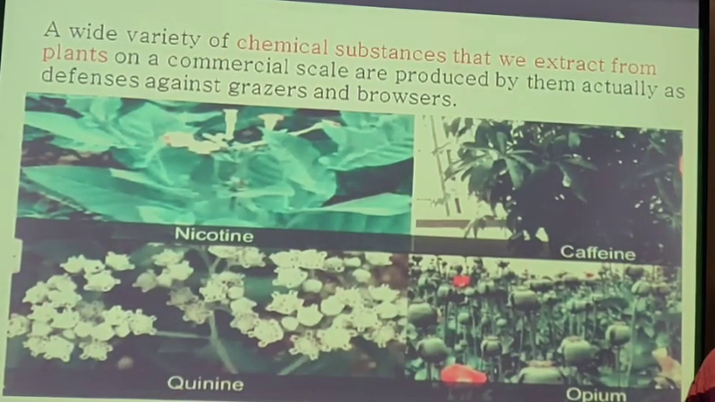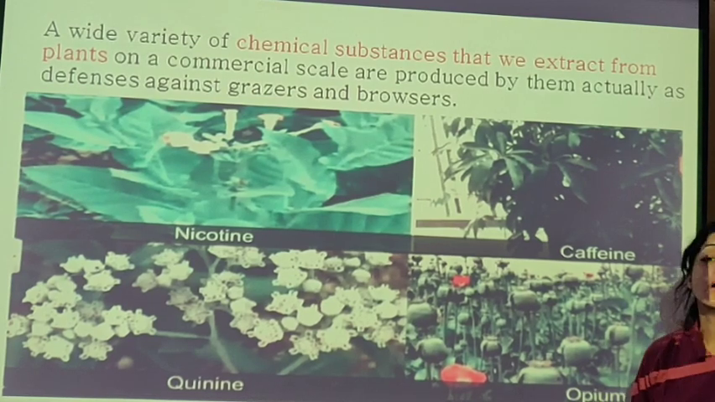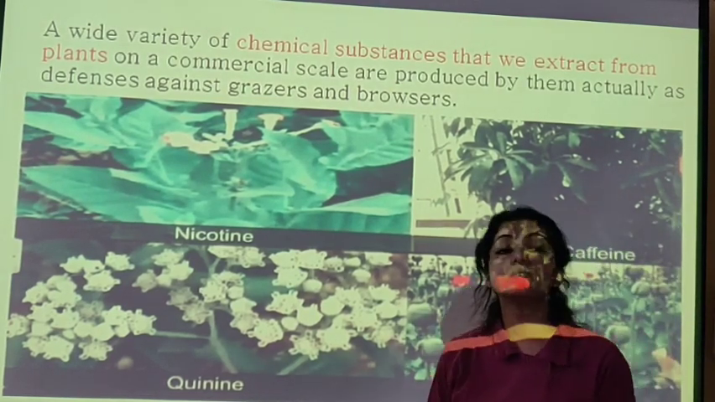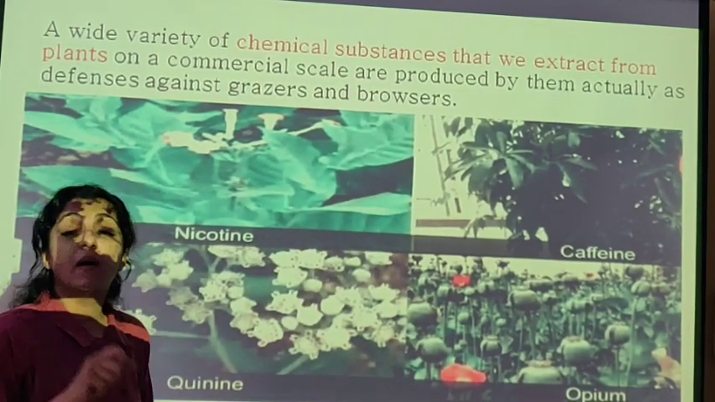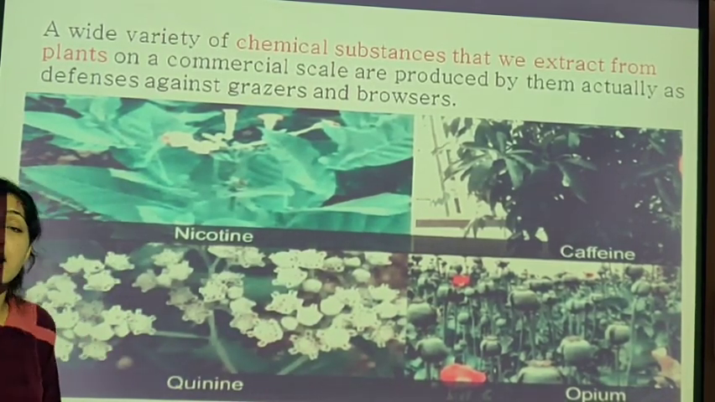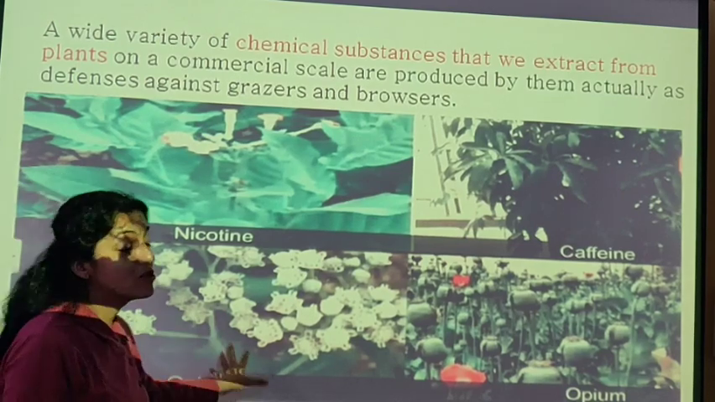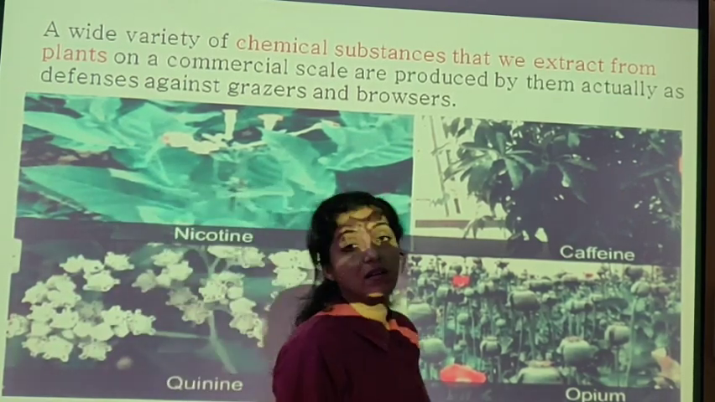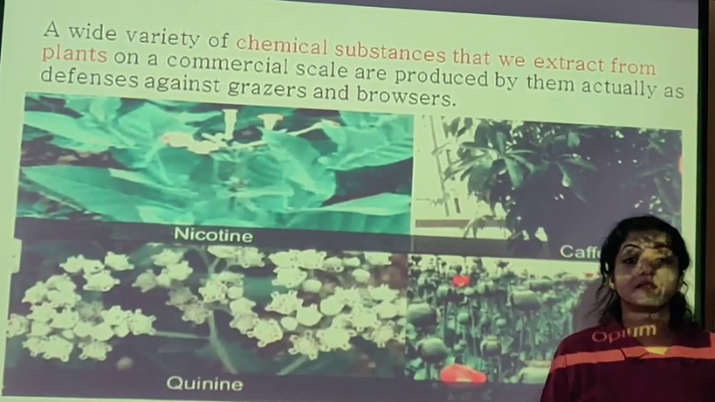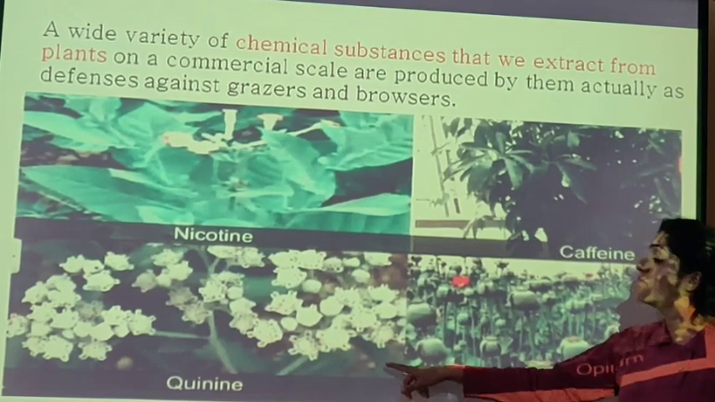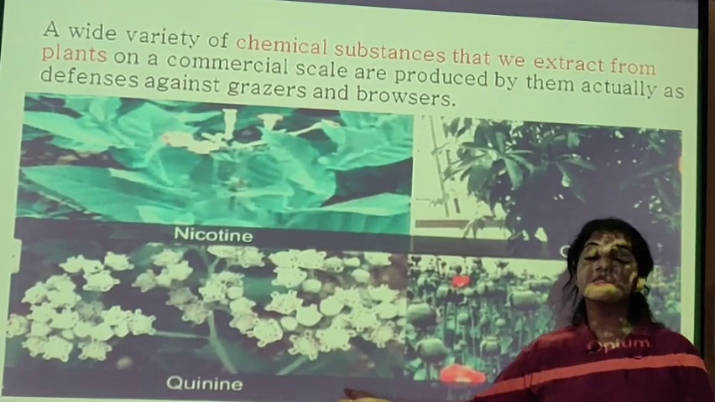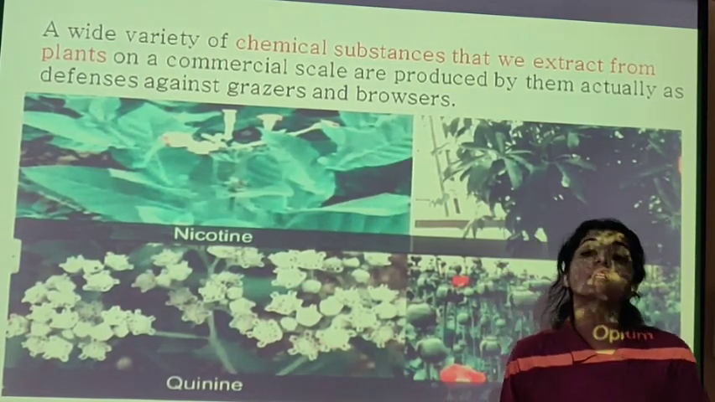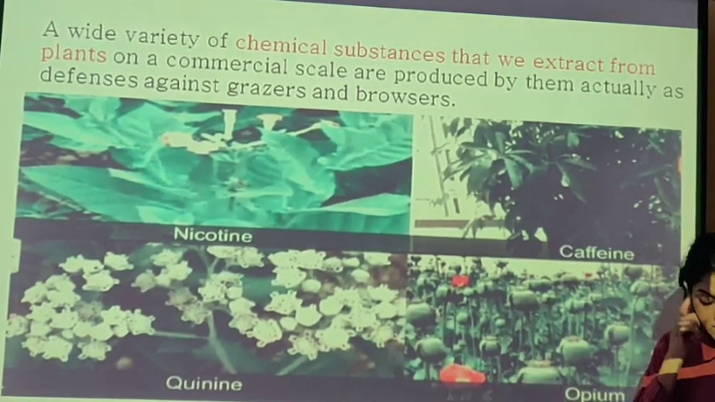Now nicotine, caffeine, quinine, opium, all these are chemical substances extracted by us from plants for our use. But for many herbivores, these are actually chemicals which make them sick. These are actually poisons. For human beings also, if taken in a large quantity, these are poisonous. Whatever drugs we are using, we are using only in a small quantity. So it's poisonous.